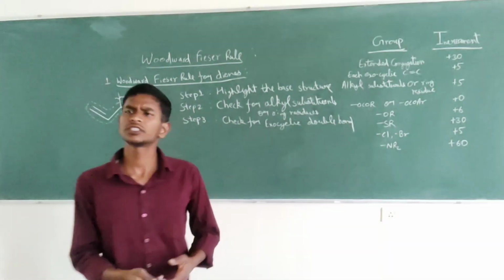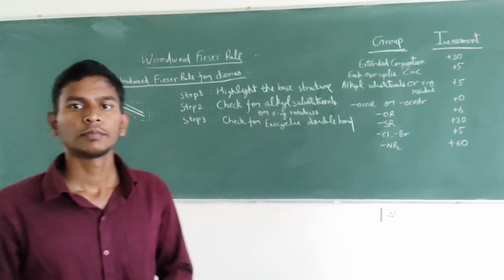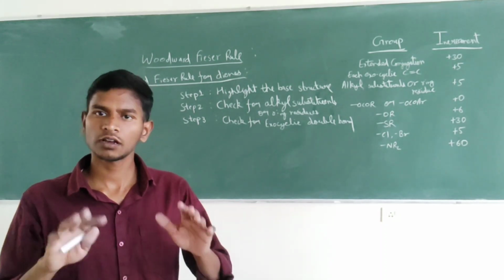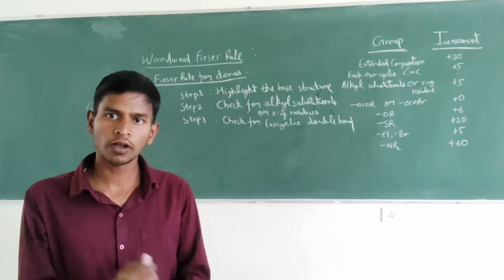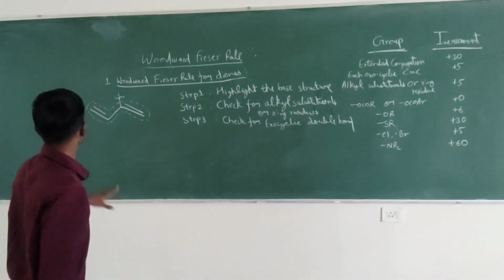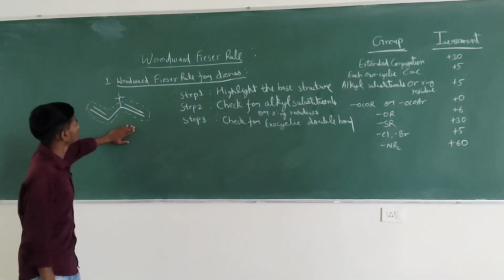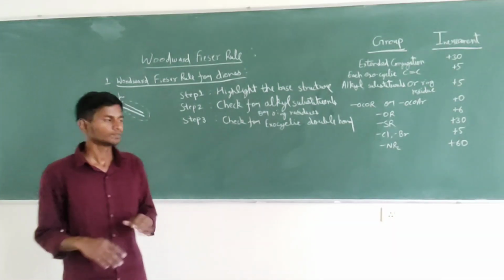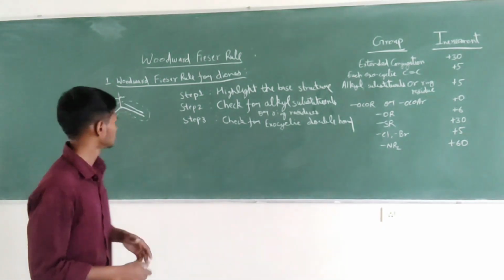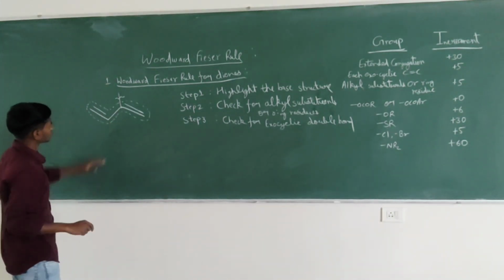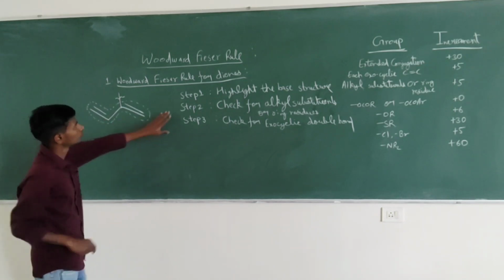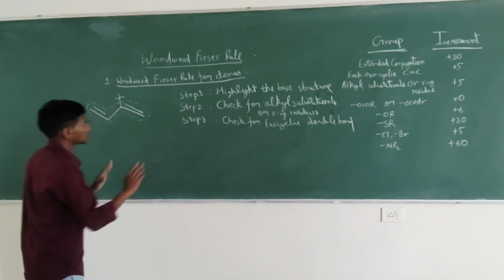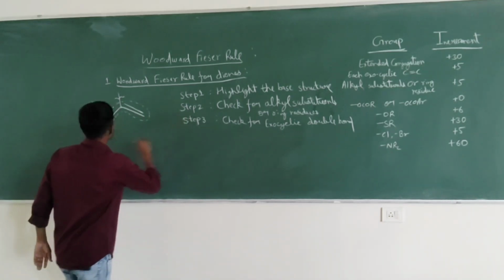In Woodward-Fieser rule, we won't check about the endocyclic double bond because endocyclic double bond doesn't have much effect. We will consider only the effect of exocyclic double bond. Now in this structure it is clearly shown that there is no ring, so there is no place for exocyclic and endocyclic double bond. For now we will go up to the step third. It's okay.